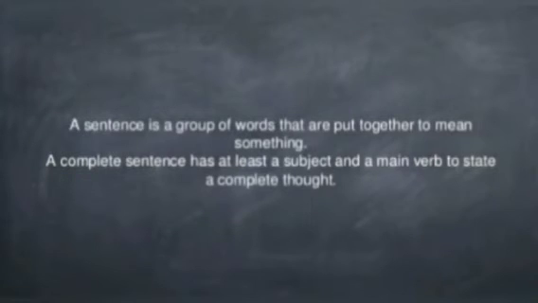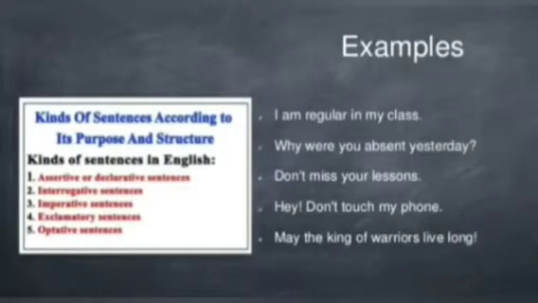Sentence. A sentence is a group of words that are put together to mean a complete thought. It has at least a subject and a main verb to state a complete thought. Kinds of sentences according to purpose and structure. The sentence types we have are assertive or declarative sentences, interrogative sentences, imperative sentences, exclamatory sentences, and optative sentences.